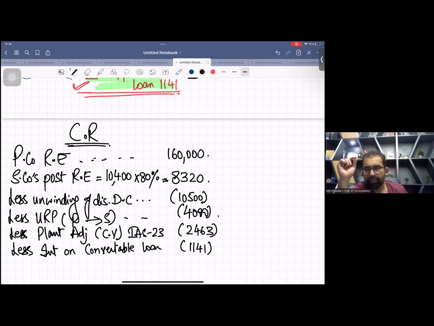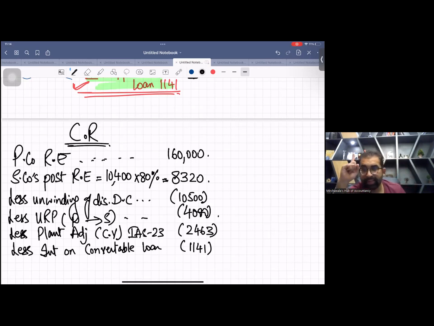So yes, we have done. Wait. Parent company's subsidiary company post. Yes, done. We have done P to S sale URP, unwinding of discount, the convertible loan note and power plant adjustment.